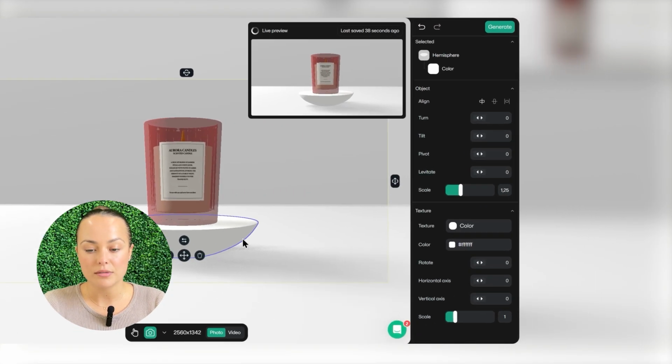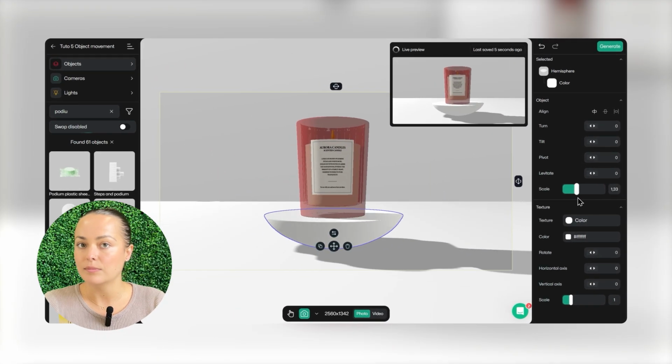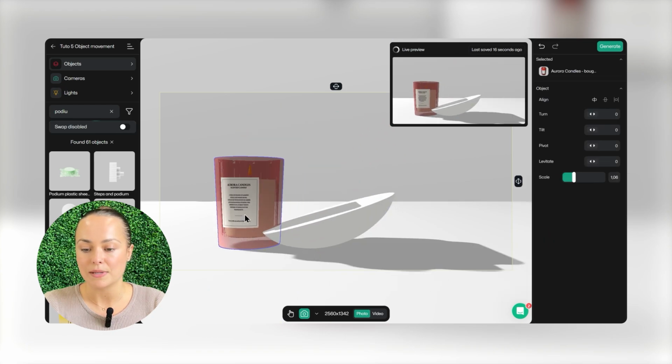So if I scale the podium, as you can see, both objects scale together. If I rotate it, obviously both will rotate too. We'll come back to this in a moment, but first let's finish the basic controls.